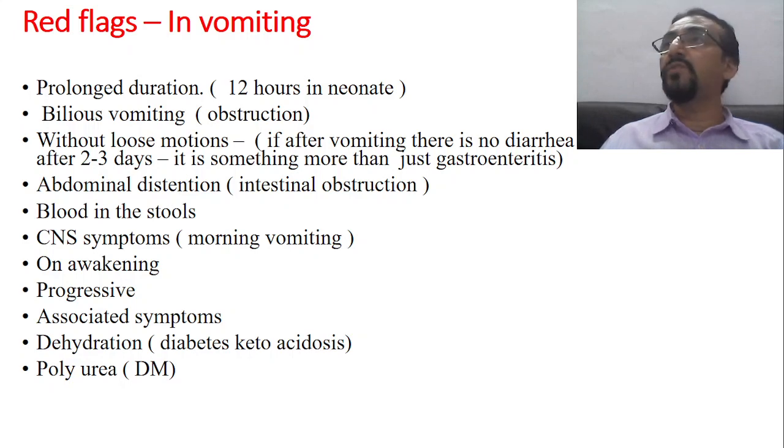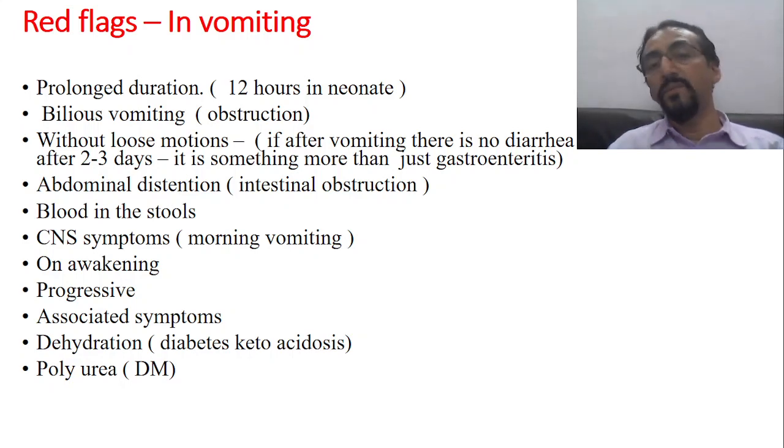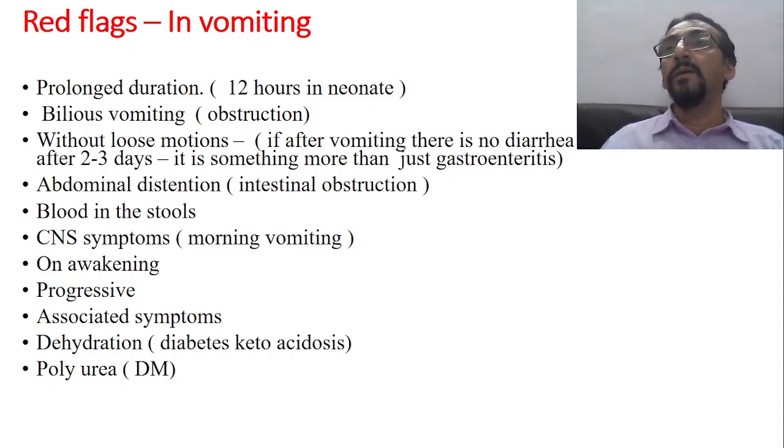Then associated symptoms: if vomiting is there with fever, vomiting with headache, vomiting with hematuria, like that. Then vomiting associated with dehydration, which may be seen in many conditions. Metabolic syndromes may be associated, or it may be diabetic ketoacidosis like DM1 in children. Vomiting with polyuria, that is also very important.